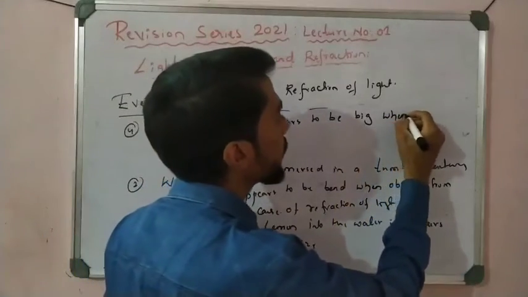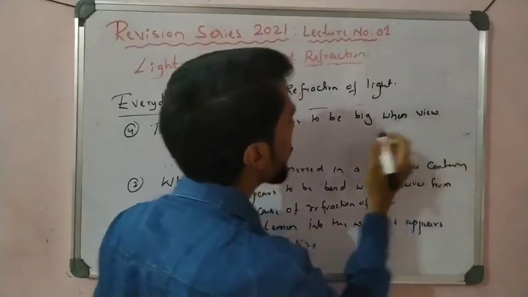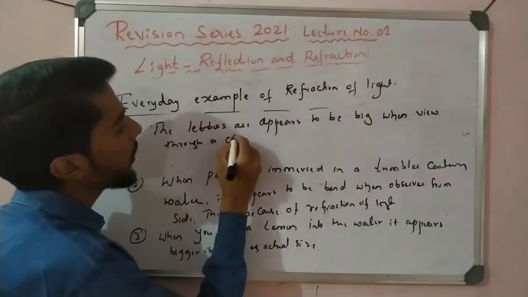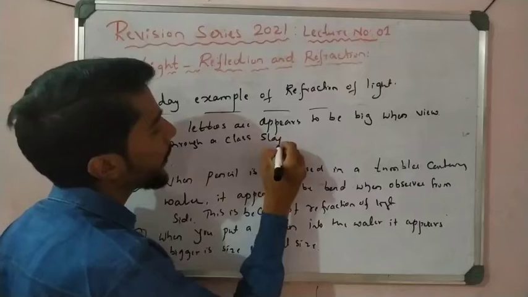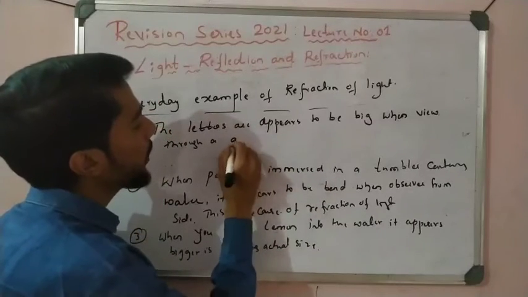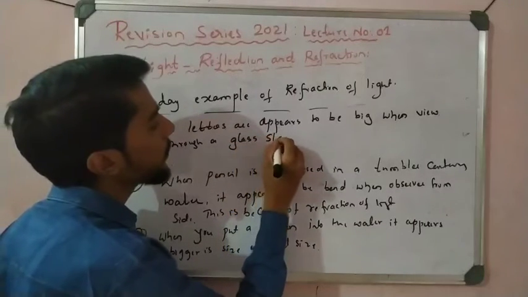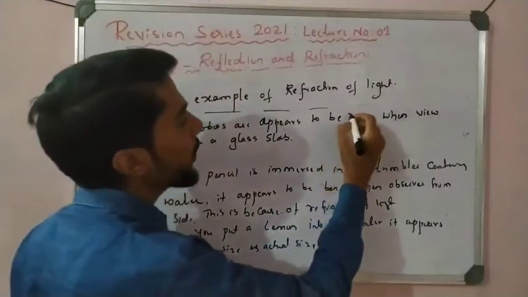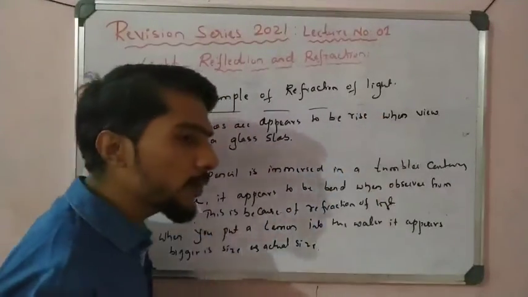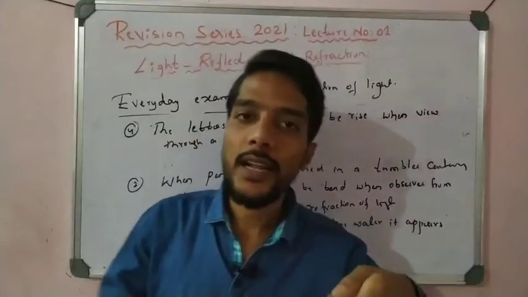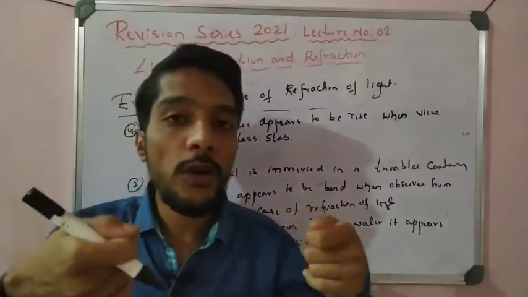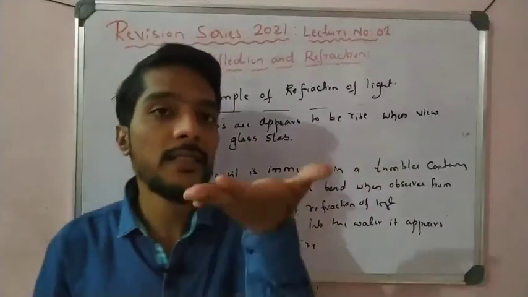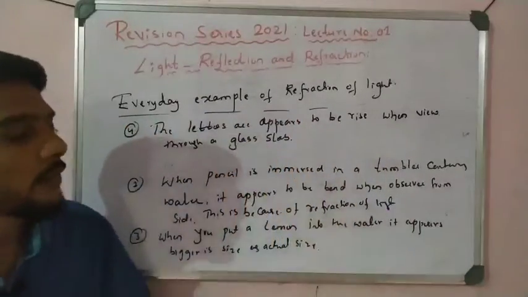Or simply take a scale, okay, with the help of a scale. If you observe the textbook letters, you observe that the letters rise up. It is because of the refraction of light.